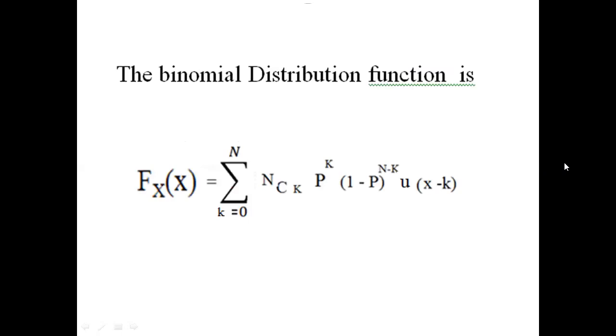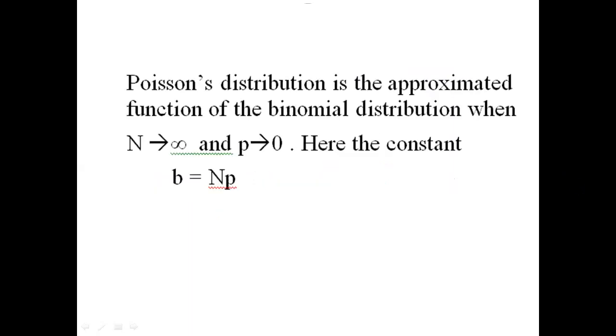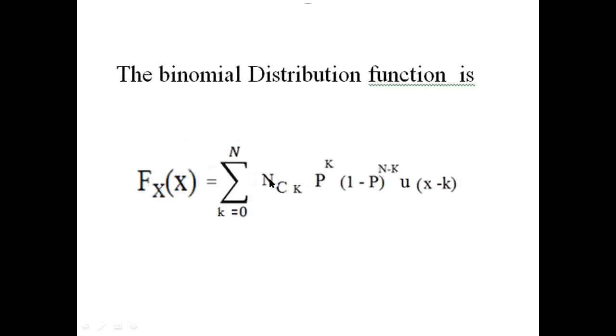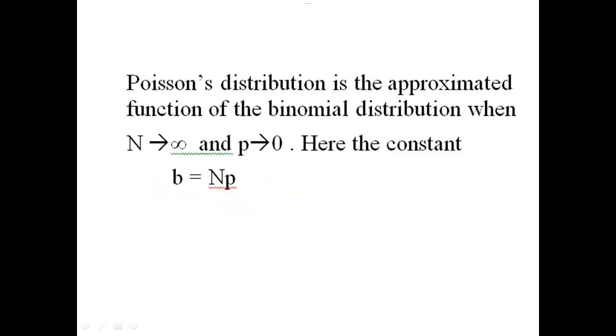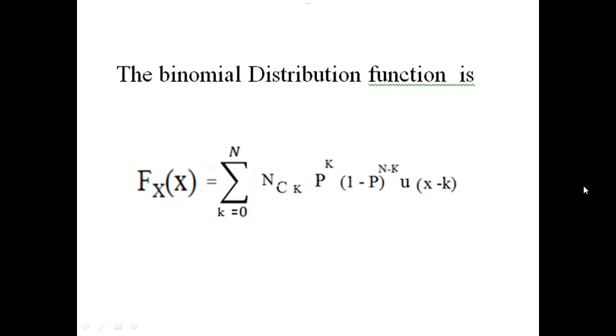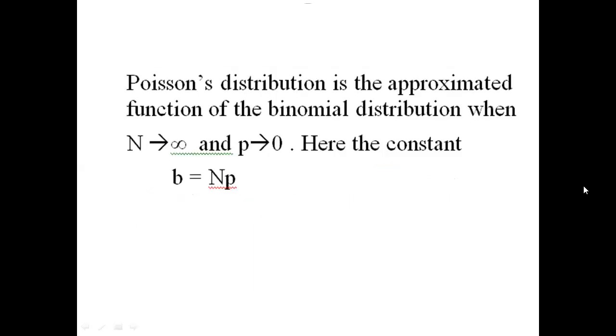If we substitute n tends to infinity and p tends to 0 in the binomial distribution function, then the constant b equals np.